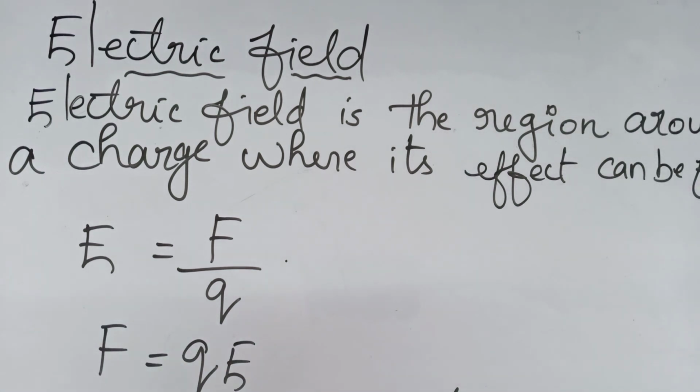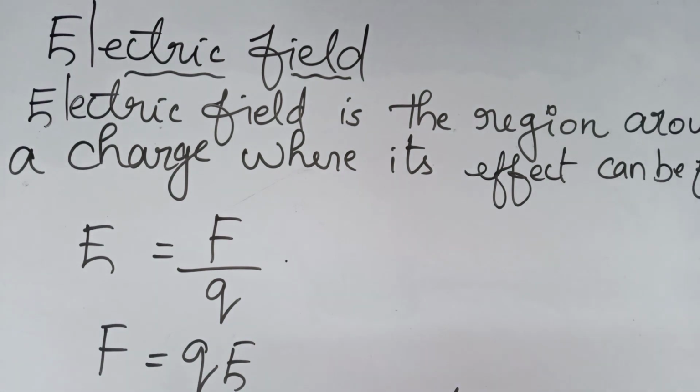In a similar way, electric charge also has such a property. If you place an electric charge, and place another test charge near to that, we can understand the presence of that charge, because electric field is a region around a charge where its effect can be felt. If you place an electric charge, we can see a region around that charge where its effect will be felt. Okay, so that is called an electric field.